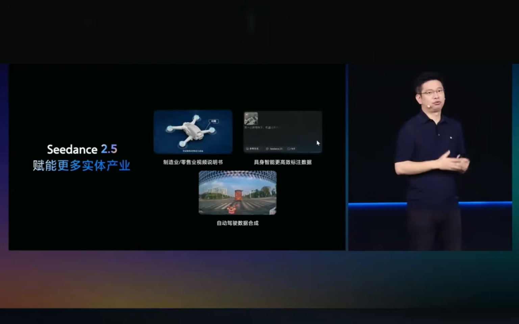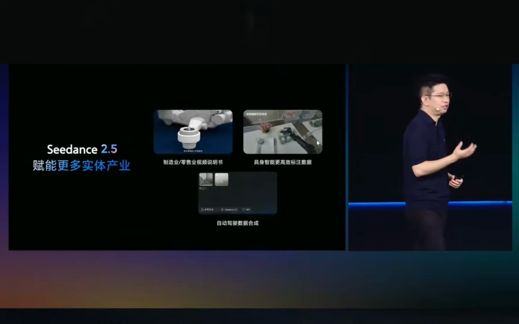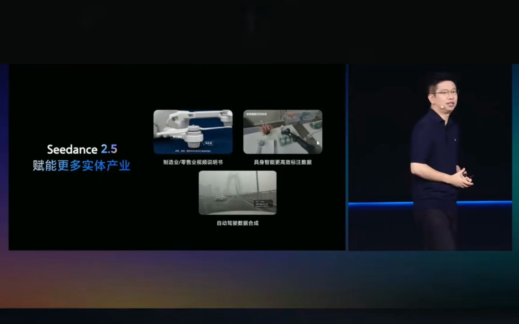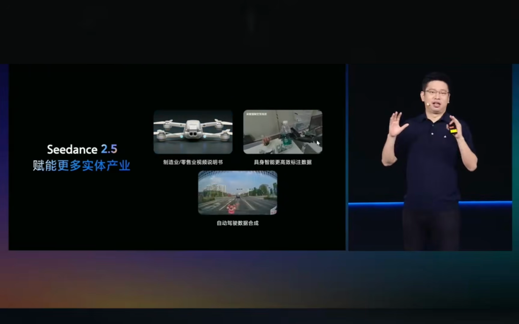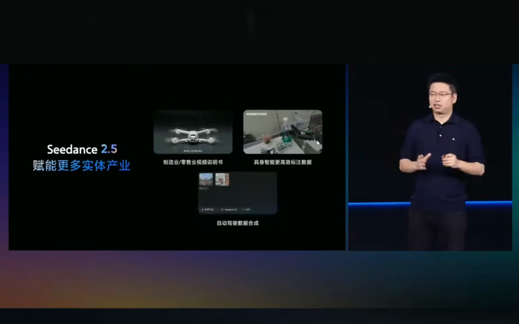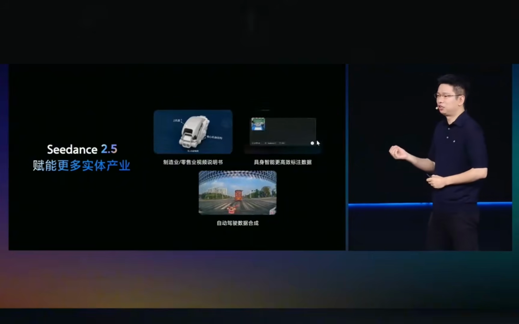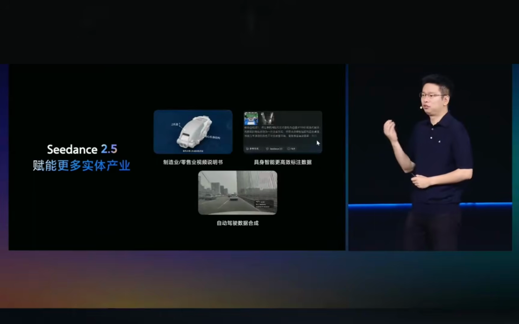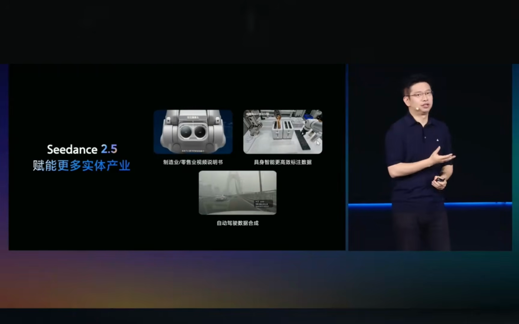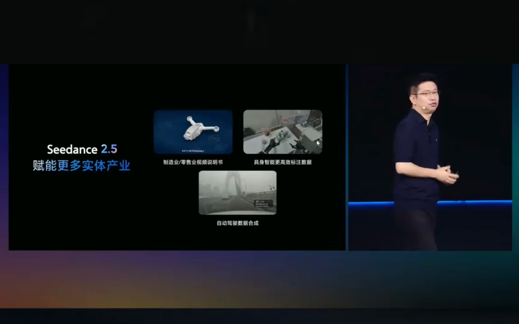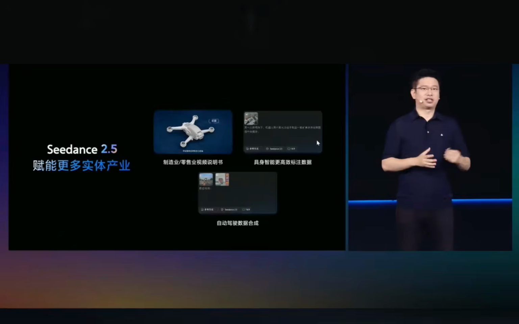By inputting pictures and functional descriptions, it can output standard videos in multiple languages and for multiple countries, significantly compressing the content generation and production costs for the manufacturing and retail industries. At the same time, we see that the embodied AI industry is already using Seedance 2.5 to synthesize this data, and through 2.5 we can actually synthesize it better, capable of generating high-quality videos across multiple scenarios and multiple perspectives. Used for robot annotation and simulation, this reduces the cost of data collection and accelerates model iteration.